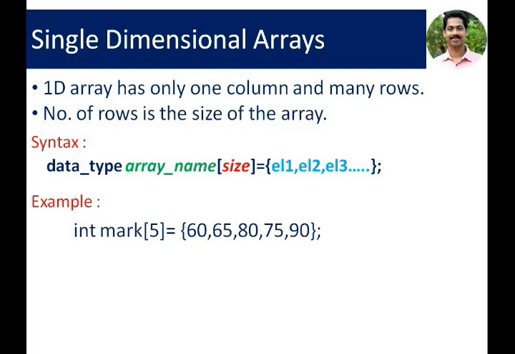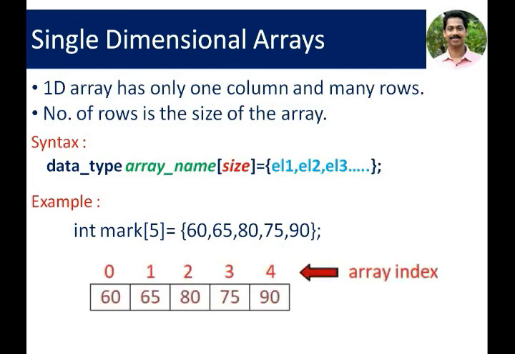Here is an example for array declaration and initialization. int mark[5]. Here int is the basic data type. Then mark is the array name. 5 is the size of the array. Then equal to for initialization of the values. Since this array has 5 values, we are giving 5 initial values: 60, 65, 80, 75, 90. These values are assigned into the continuous memory locations of the array mark.